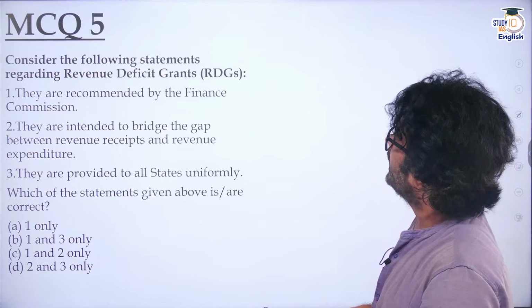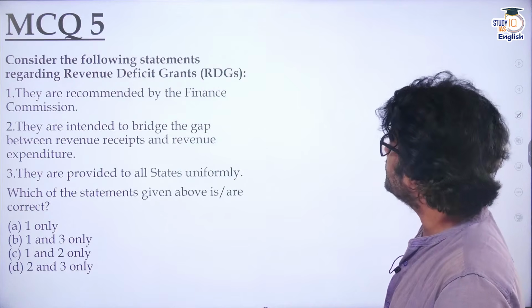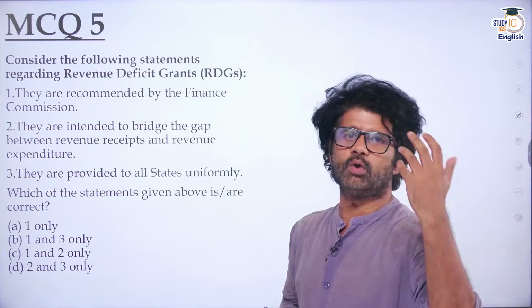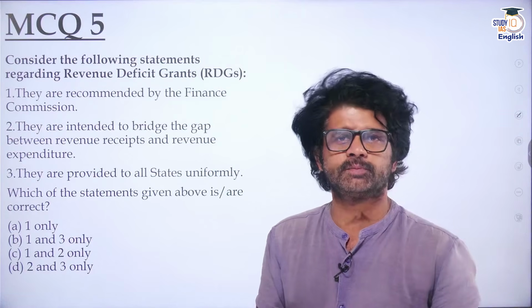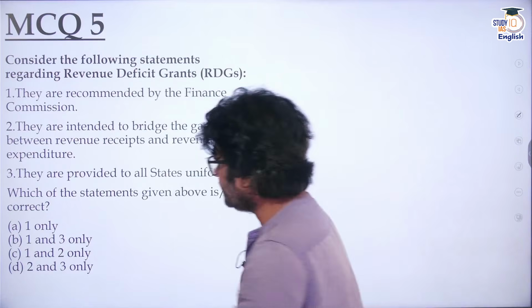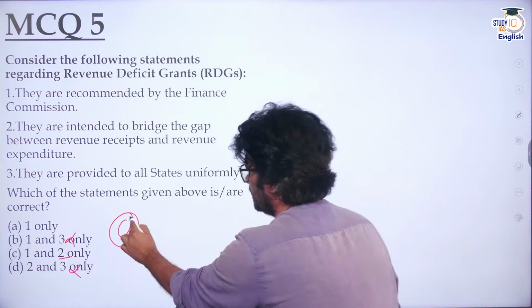Consider the following statements regarding revenue deficit grants recommended by the Finance Commission intended to bridge the gap. They are not provided to all states uniformly. It depends whether you have a revenue deficit, whether your revenue expenditure is more than your revenue receipt. So third is wrong. If you eliminate third, you are left with A and C. Second is correct. So the answer is C. It is C, guys.